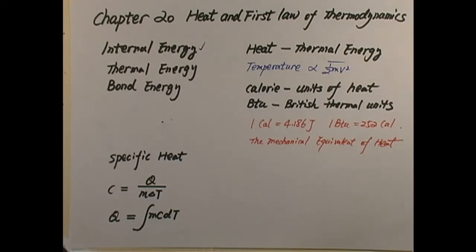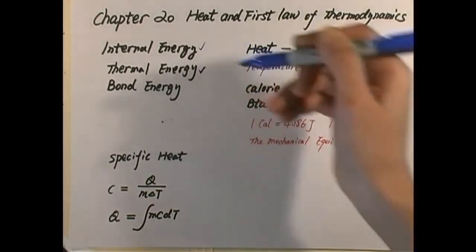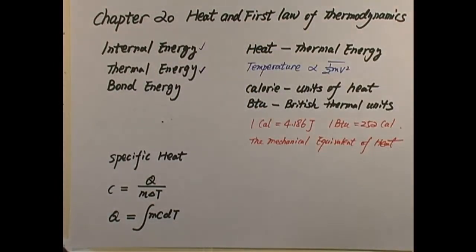However, because the gas molecules or atoms are constantly moving inside, there is so-called thermal energy. Thermal energy is due to the molecular level of kinetic motion, that is defined as thermal energy. There's something else called bond energy. So the bond energy actually is intermolecular potential energy that is between the molecules.